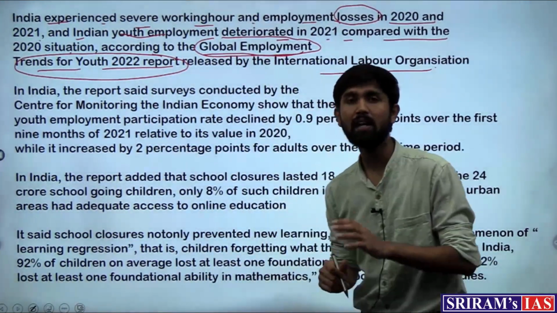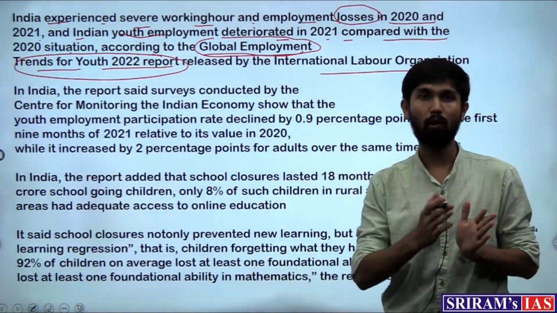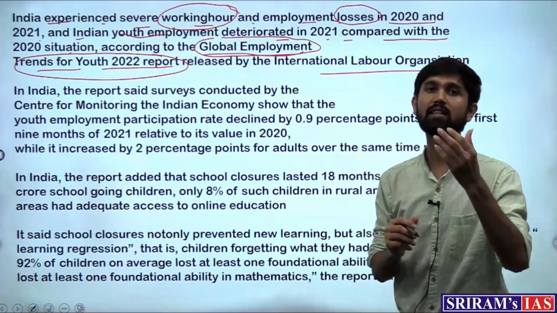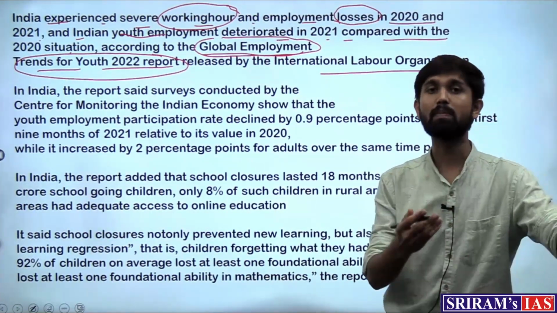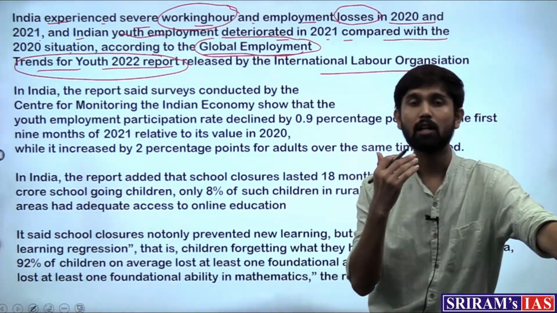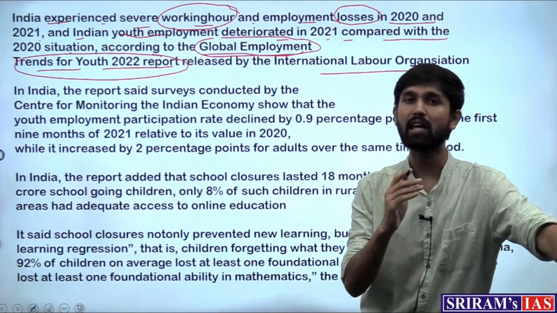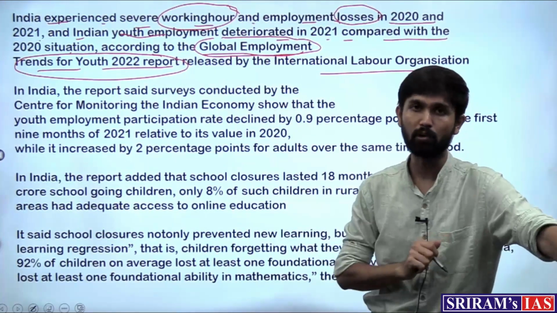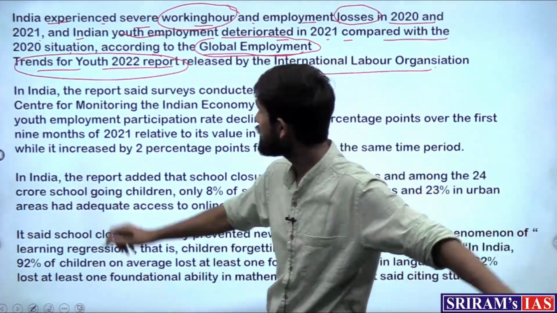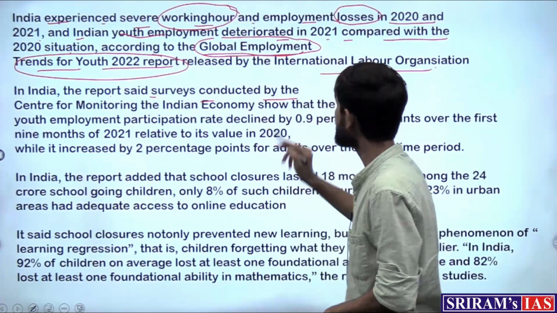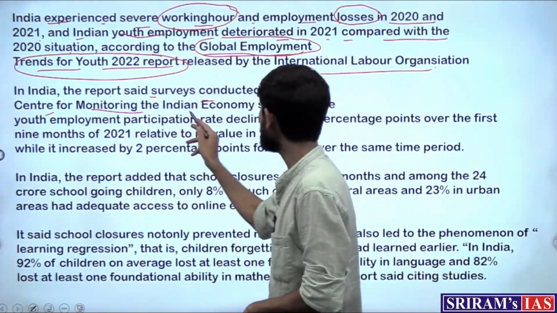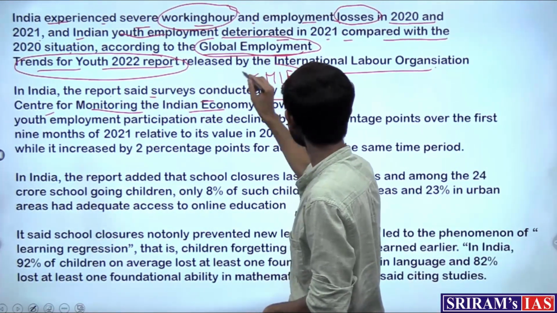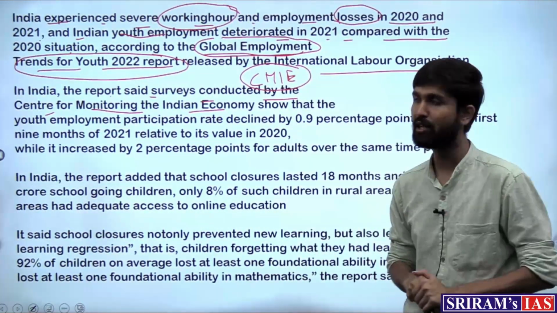So what this means is that because of the pandemic, people lost their jobs and therefore the working hours decreased, and unemployment, especially youth unemployment, rose, which means that those in their youth found more difficulties in seeking jobs. That is what the report is highlighting. Another thing the report said: surveys conducted by the Center for Monitoring the Indian Economy, or the CMIE, a premier data collection organization in the Indian economy.